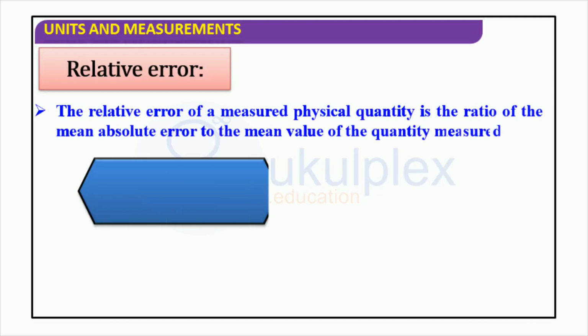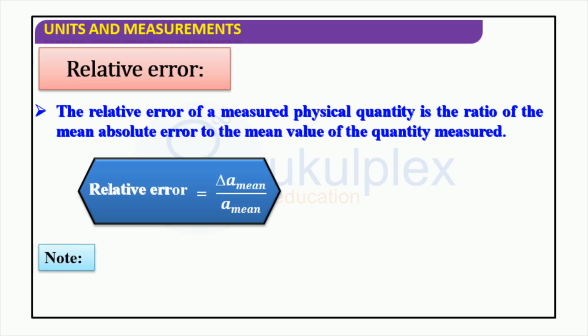The mean absolute error of a physical quantity can be used to calculate its relative error. This is done by dividing the mean absolute error by the mean value of the quantity measured, resulting in a pure number that does not have any associated units. This measure of accuracy is expressed as a percentage. Knowing the relative error helps us understand the reliability of our results when we take physical measurements.